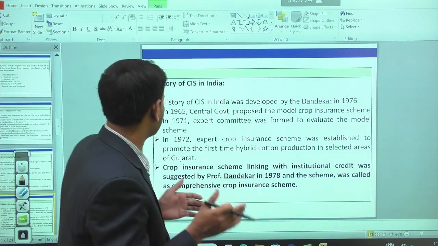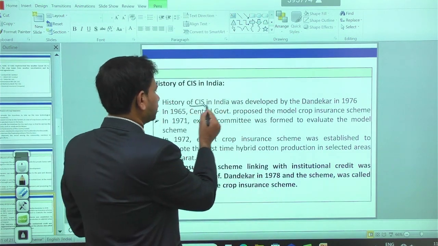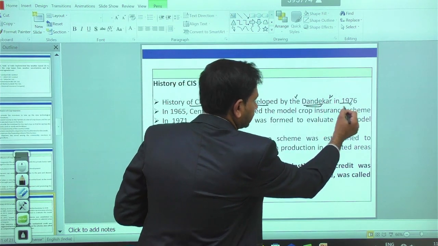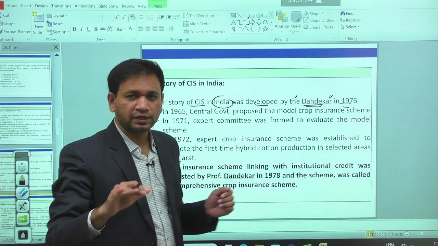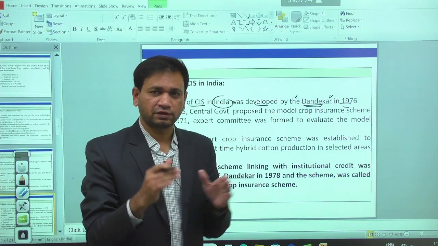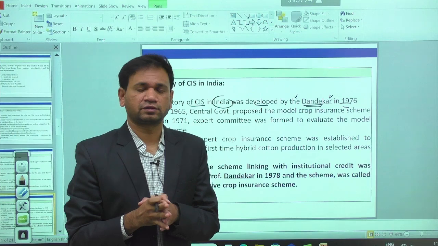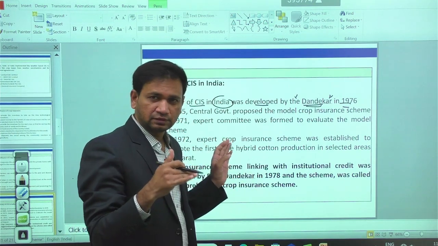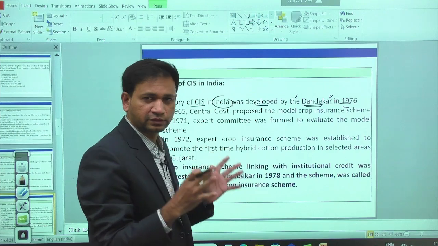The history of crop insurance in India was developed by Professor Dandekar in 1976. In 1976, he made some foundation ideas for crop insurance. So Professor Dandekar is the father of crop insurance. You have to remember, he is the father of crop insurance in agriculture. He developed some ideas about how crop insurance works in general.